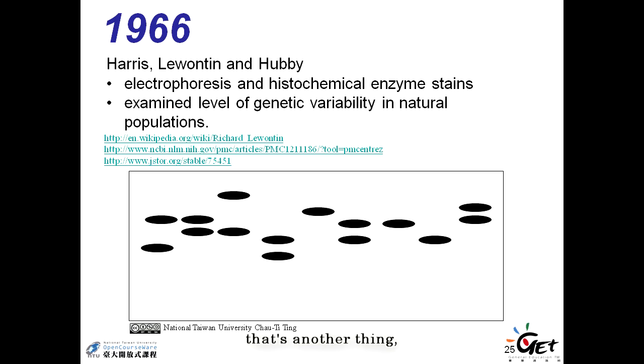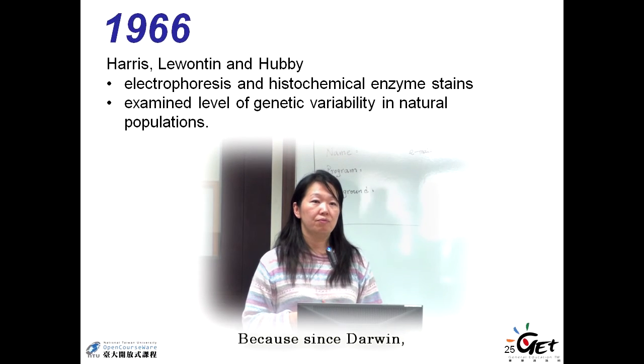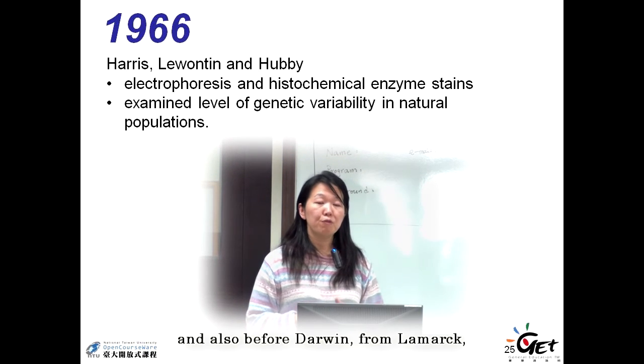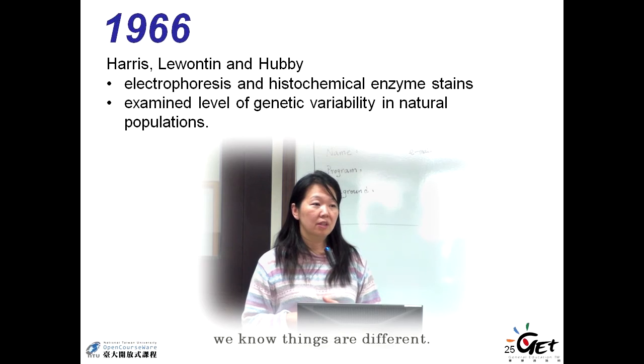1966. That's another thing, because we already knew electrophoresis. But Lewontin and Hubby used this technique to survey the population. At that point, most scientists were really surprised by the amount of variation observed in natural populations. Because since Darwin, and before Darwin, from Lamarck, we knew things are different.